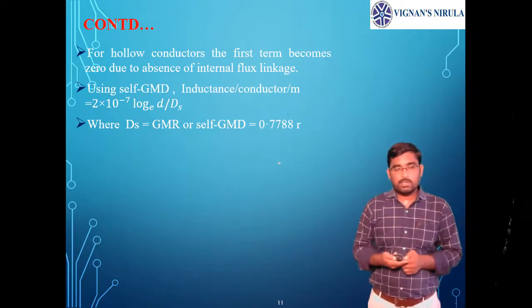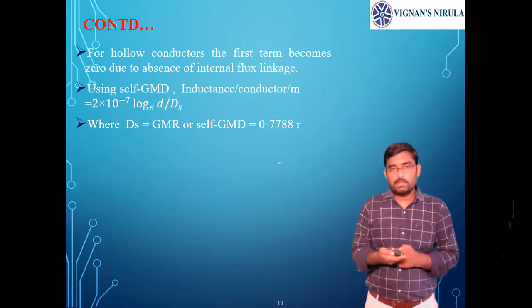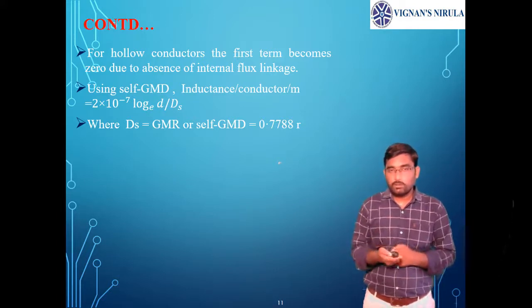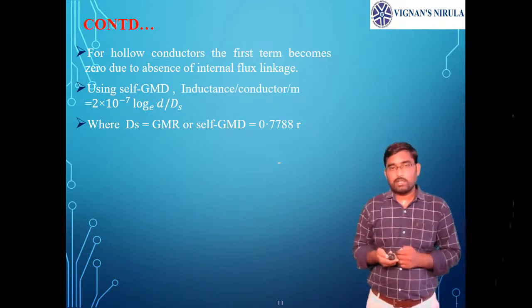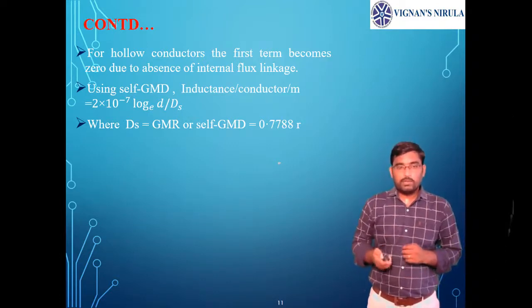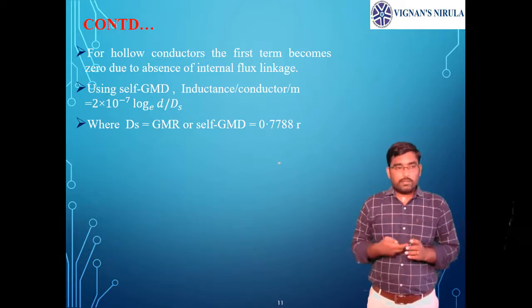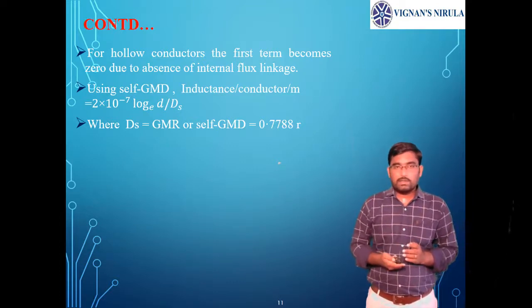The same equation can be written as 2 into 10 power minus 7 into ln of d by ds, where ds is the self GMD, which is also called geometric mean radius. Here it is r dash, nothing but 0.7788 into r.